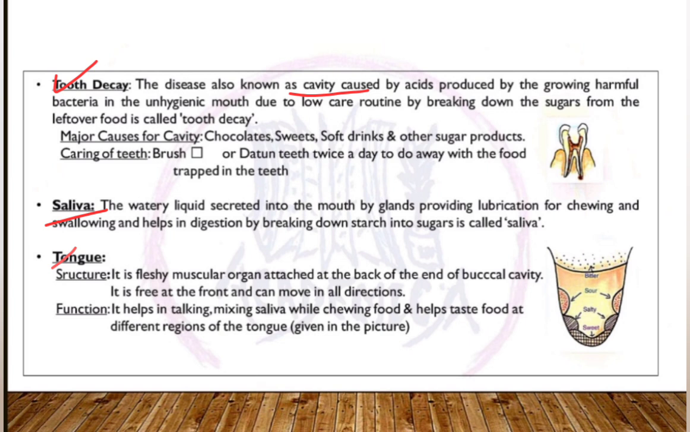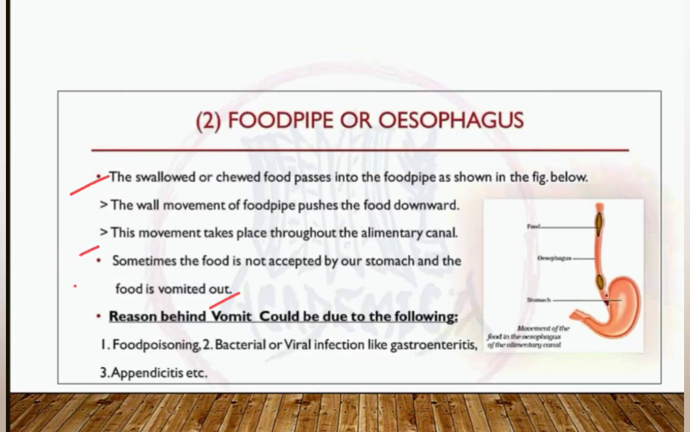The tongue is a fleshy muscular organ attached at the end of the buccal cavity, and it is free to move in all directions in our mouth so that it can gather all the food and chew it well to swallow properly. Here in the picture we can see the esophagus attached to our stomach at one end.